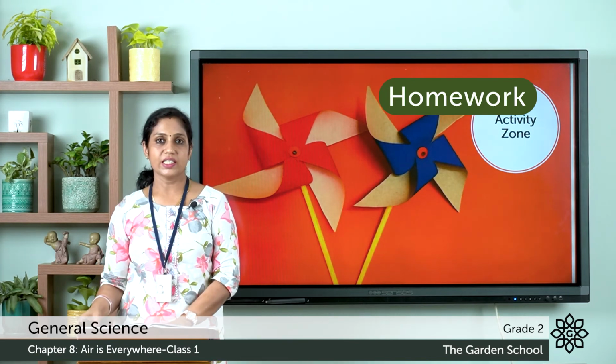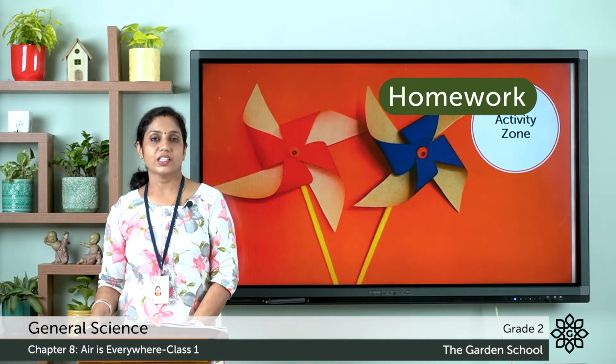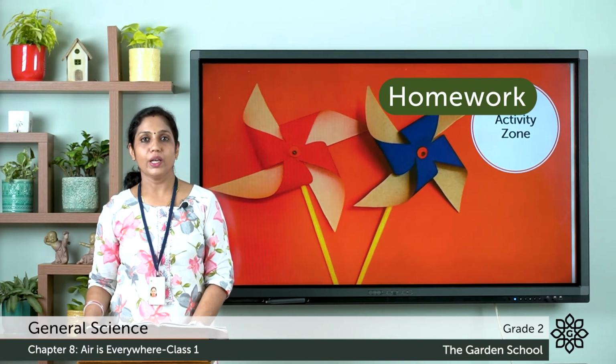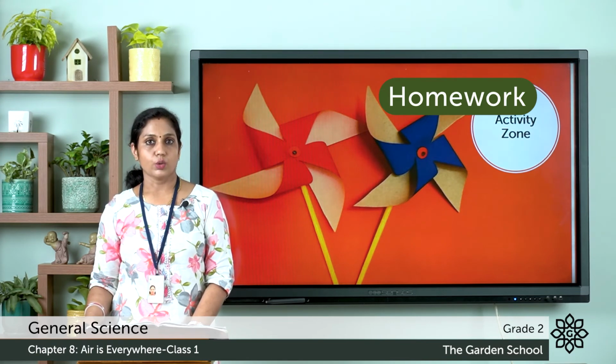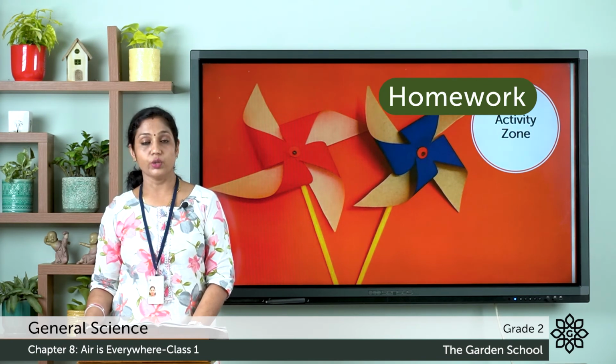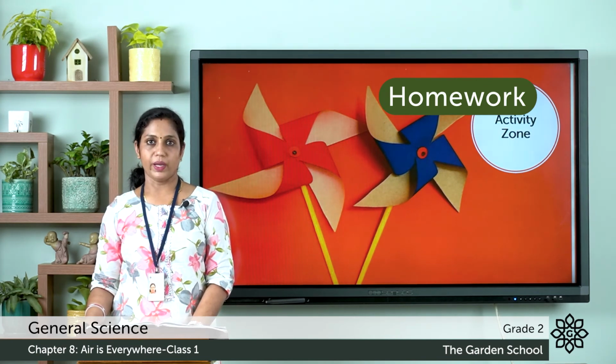Next, we have the activity zone. So in your text you can see an activity is given. Let's read out what is given there. It is making a pinwheel. So the things needed for making this pinwheel is a square sheet of paper, a push pin, a pencil with eraser. So first you need to take a square piece of paper.